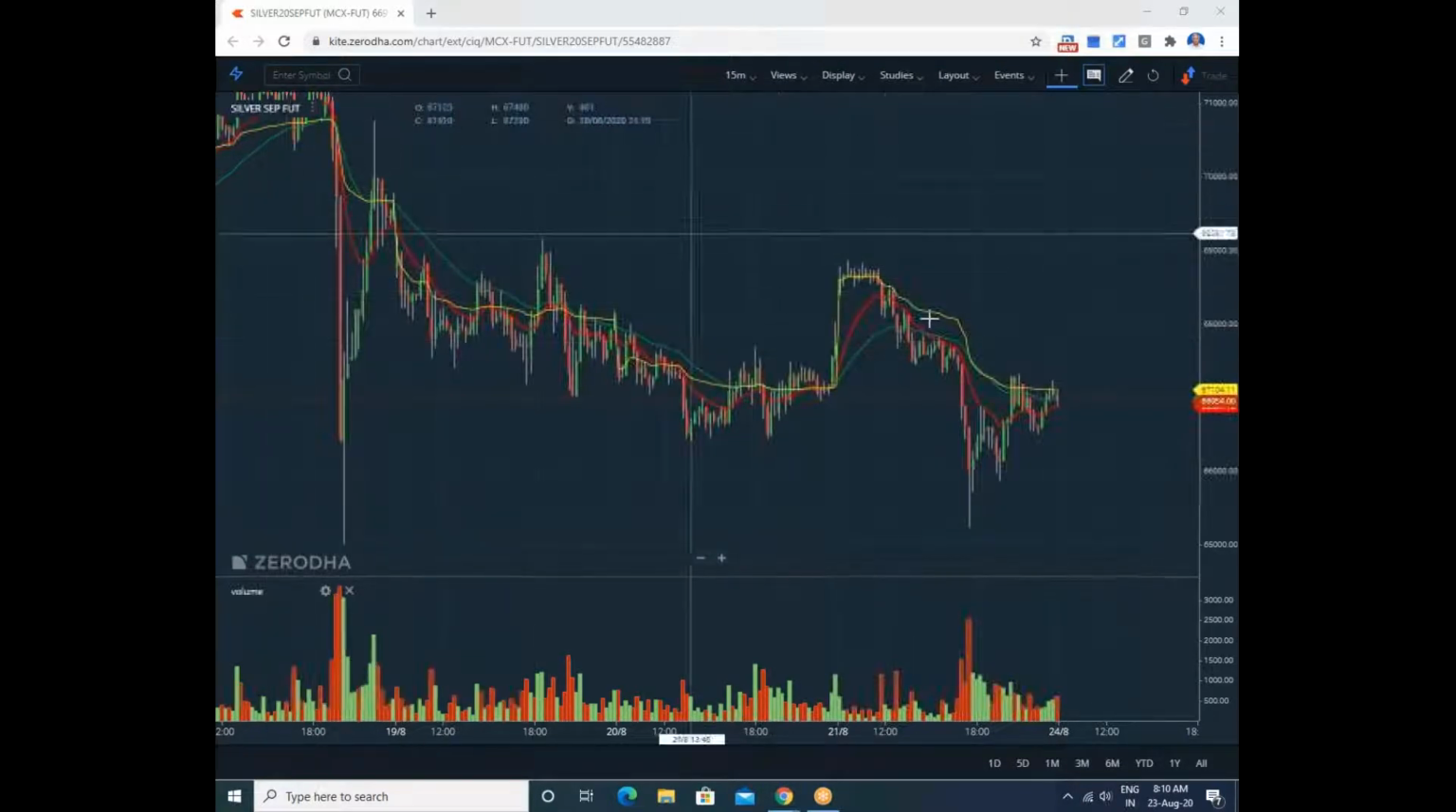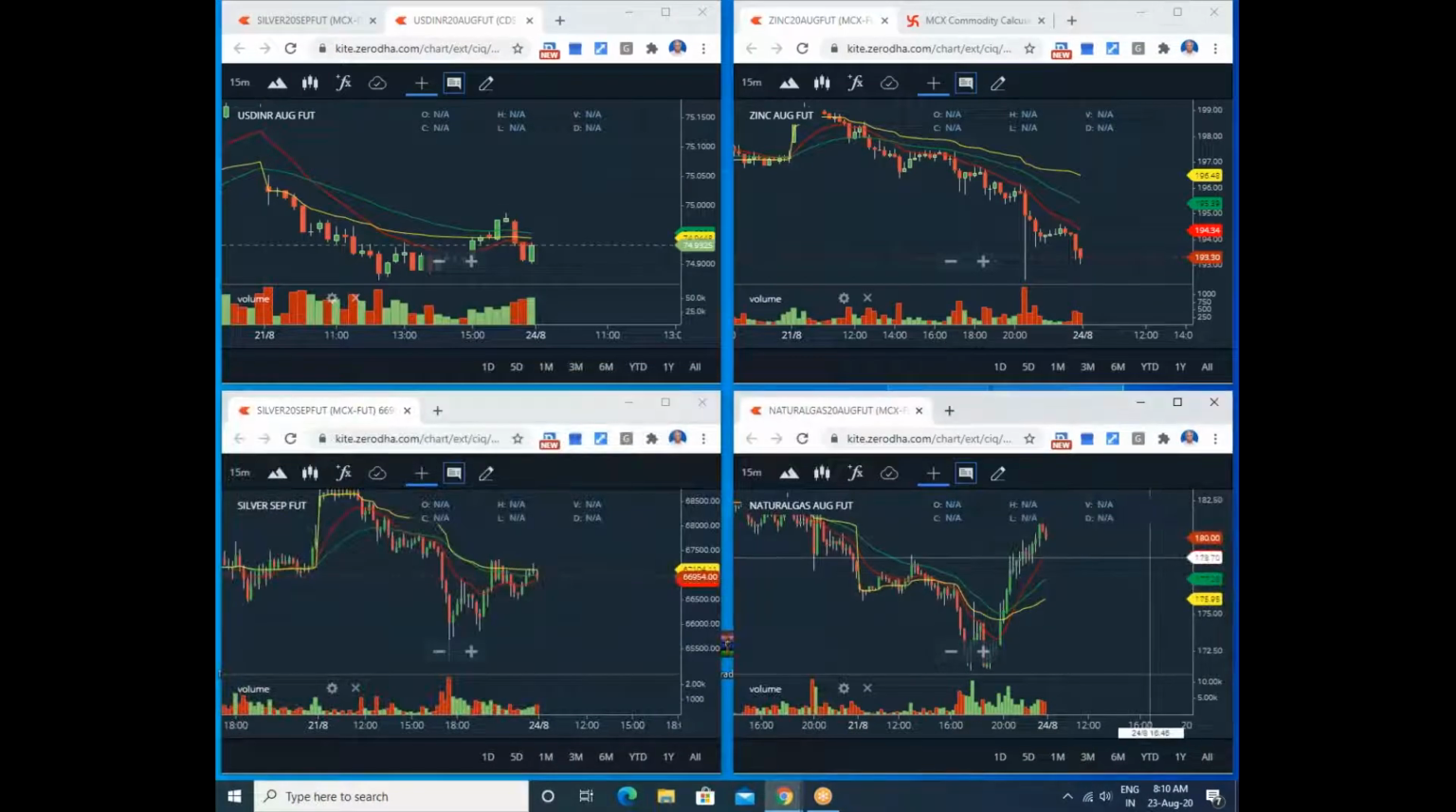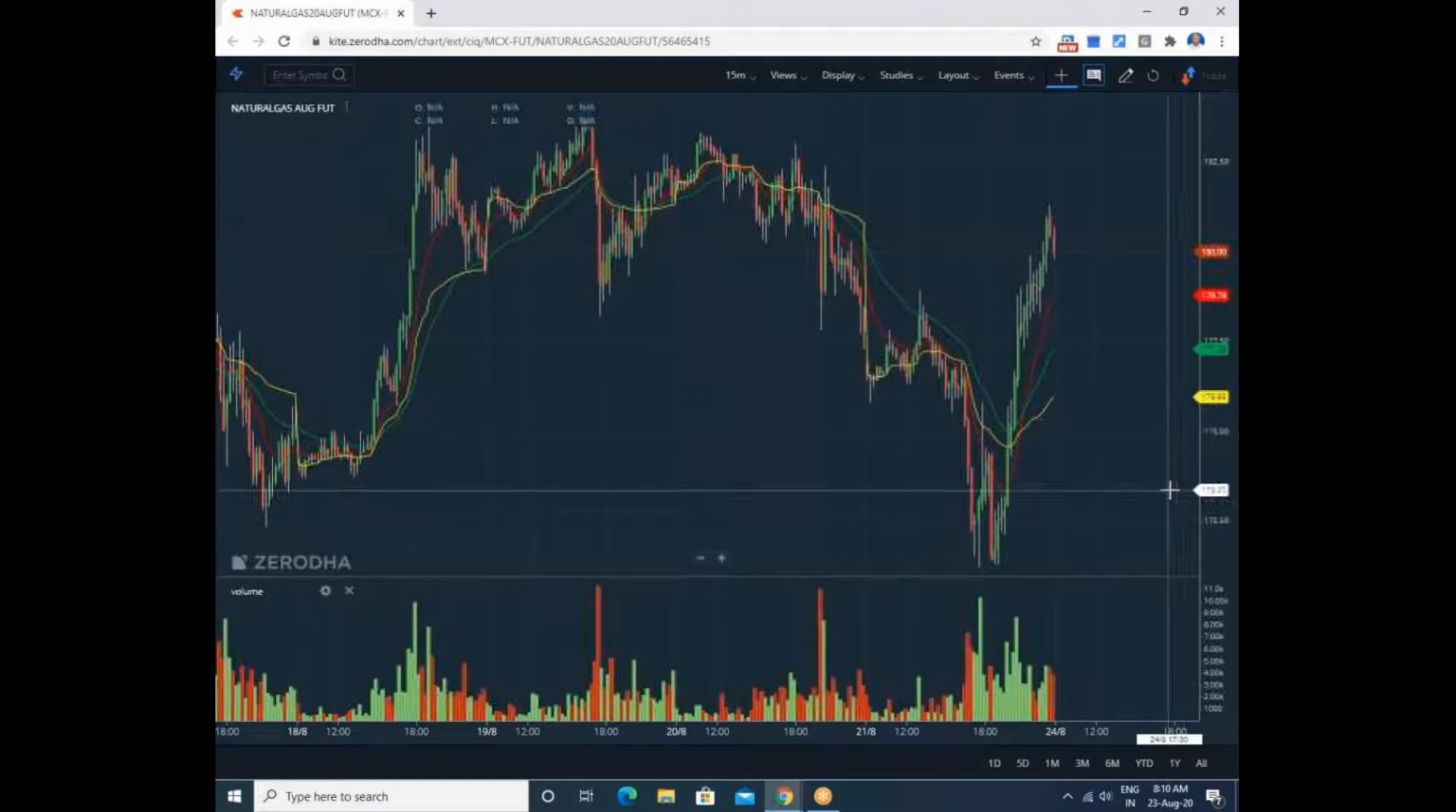Instead of doing silver, you can go for silver mini. Okay, this is a 30 kg lot. Silver mini means a 5 kg lot. Okay, that's all about silver. So all three counters are down. Now we go to natural gas.